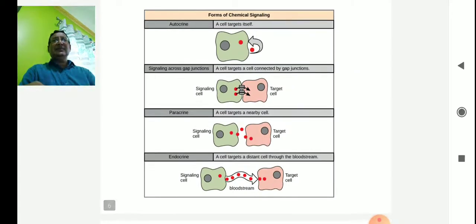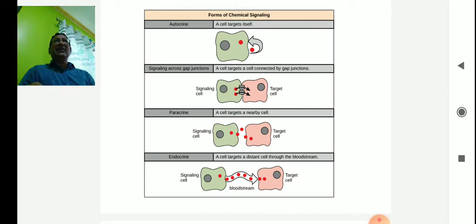So here is a schematic diagram by means of which you can understand paracrine signaling and synaptic signaling. Now my third diagram is paracrine signaling. Two cells are there, one a bluish or greenish color and another a reddish color. One cell secretes some secretions, red in color, and that secretion affects the target cell. This type of signaling in nearby, neighboring cells is known as paracrine. A cell targets the nearby cells, and that is paracrine signaling.